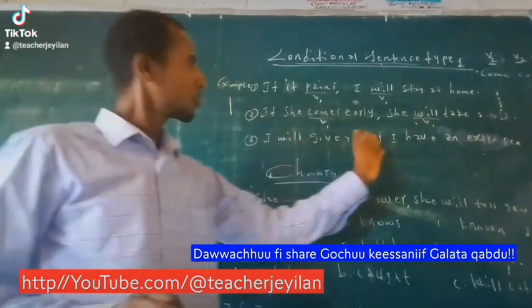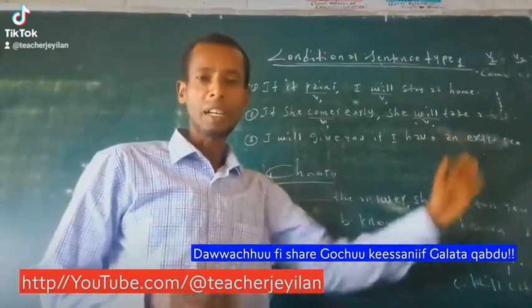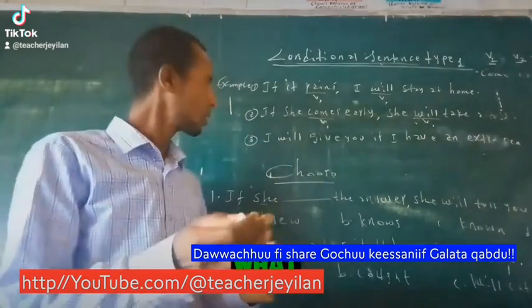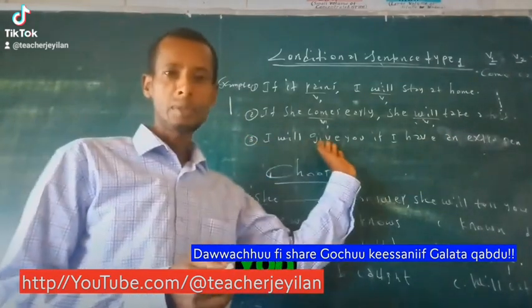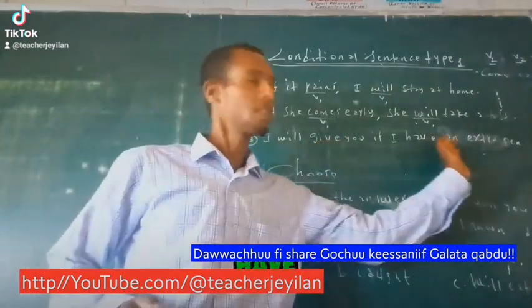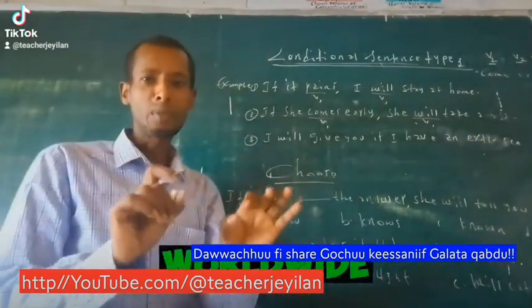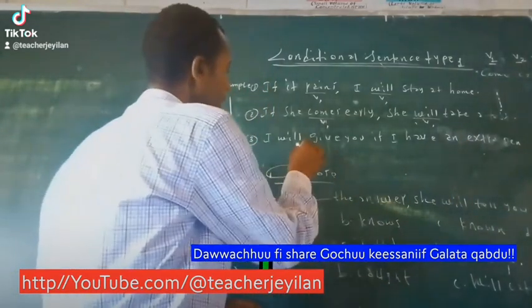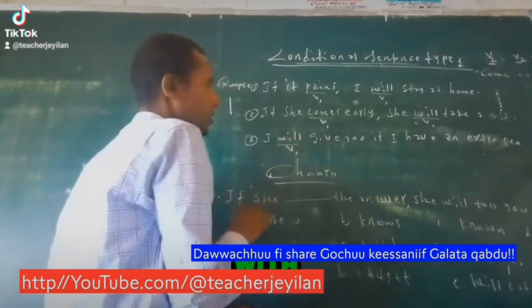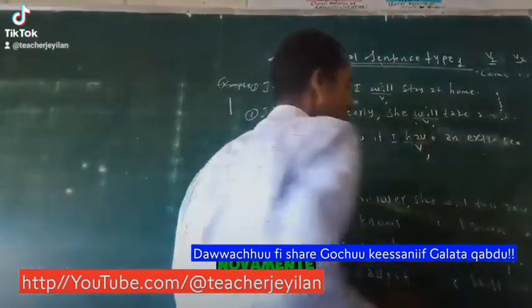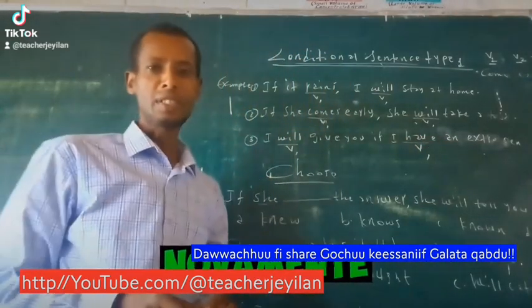I will give you if I have an extra pen. What are the two parts? I will give you, that is the main part. If I have an extra pen, that is the if part. On both parts, we have verb 1. I will give you, that is, will is V1. That's verb 1 again, conditional sentence type 1.